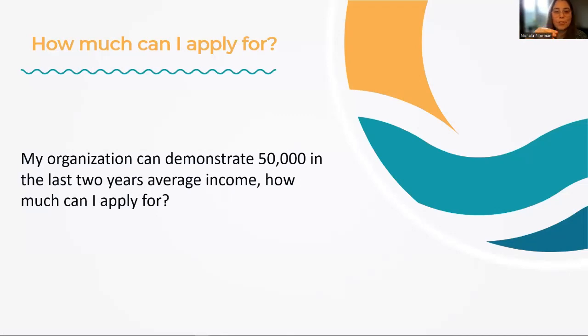So if you're looking at your annual organization's income, you've got exactly £50,000 income on average. You would divide that by 2, so the answer would be 25,000 per year. It would be the maximum amount you could apply for each year, not in total. That's the thing to work out. So you could have a 4-year project, and maybe you want to split your budget evenly between the years. So you could apply for £25,000 for each of your 4 years.